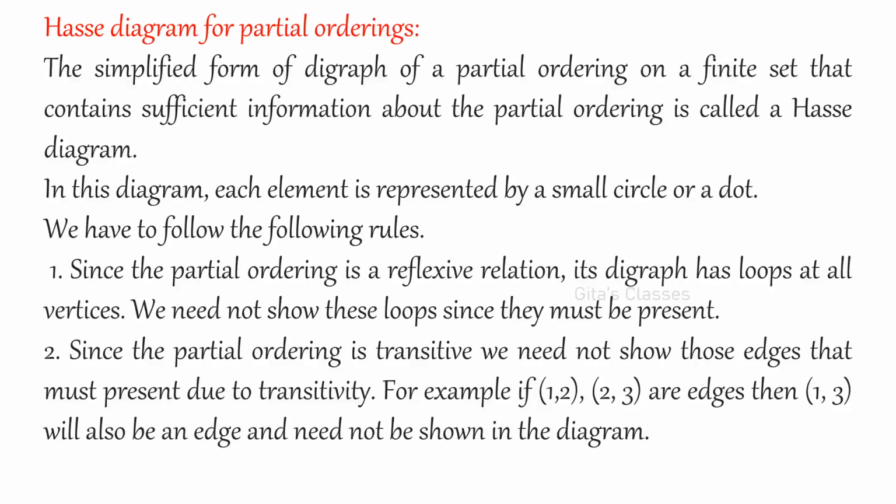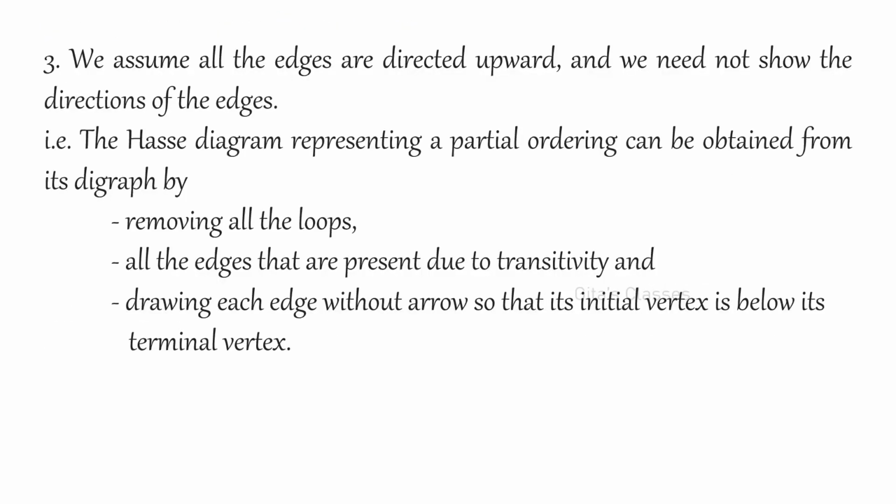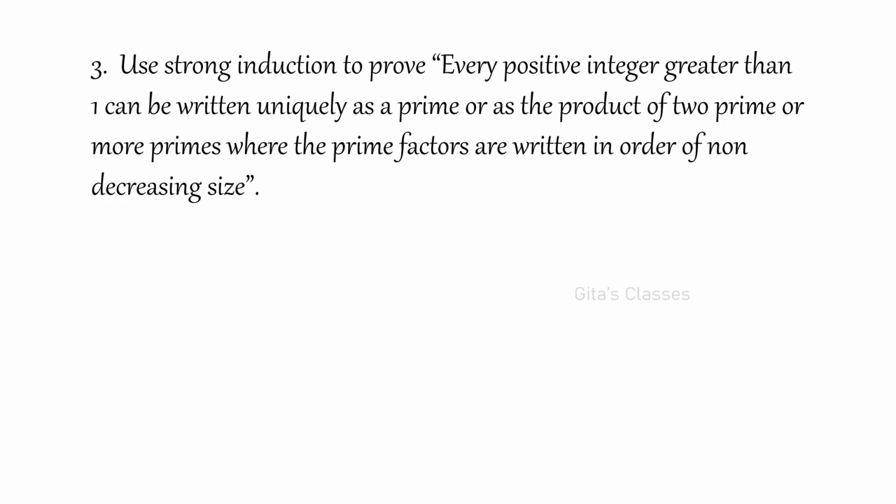These are the definitions you have to write, and how we are writing that, how we are removing the loops, all those things are available in, there is a separate class for Hasse diagram also. And here, using strong induction also, I will give you the link. Already I have proved this. Use strong induction to prove every positive integer greater than 1 can be written uniquely as a prime or as a product of two or more primes, where the prime factors are written in order of non-decreasing size. Okay, this already I have done this question, and I'll give you the link in the description box. Okay, please go through that.